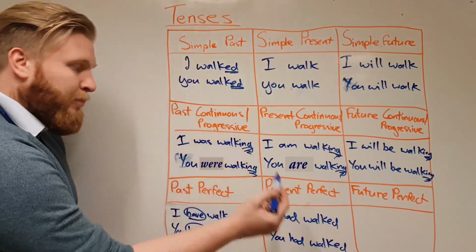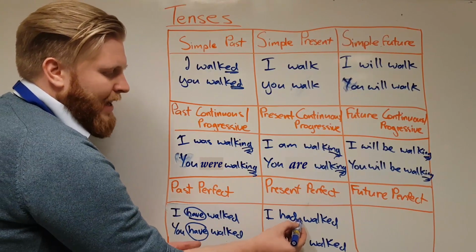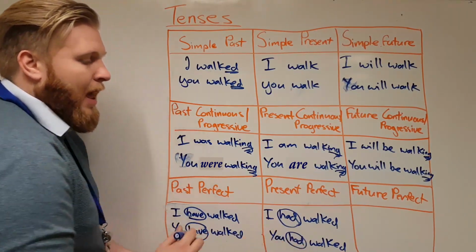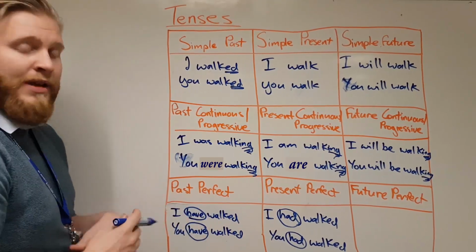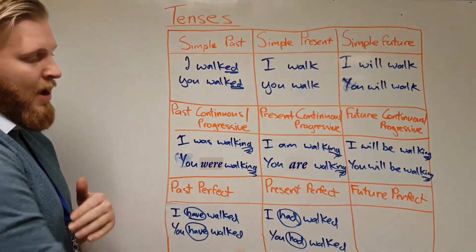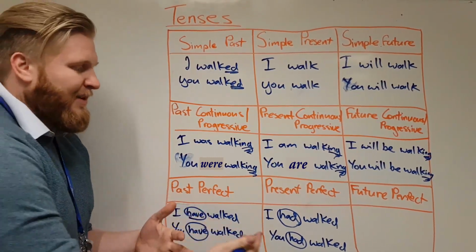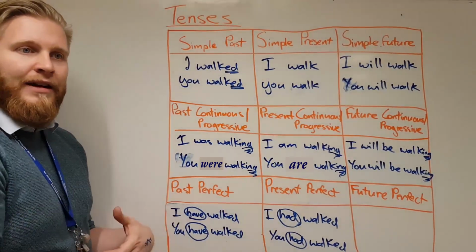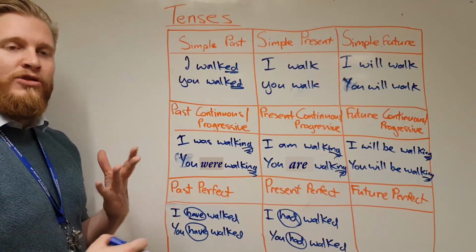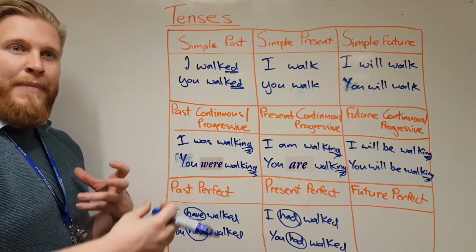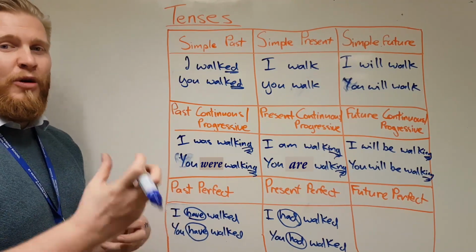So the difference between present perfect and past perfect is in present perfect we would use our had, and in our past perfect we would use have, and that's the only difference because we're still using the past tense of the verb. So that basically means in the present they're talking about I had finished, I had walked, I had saw. It's something that's sort of, that memory is being talked about now, so it's in the present, but it's still talking about something that's been completed in the past.